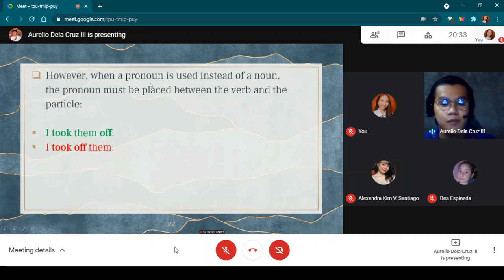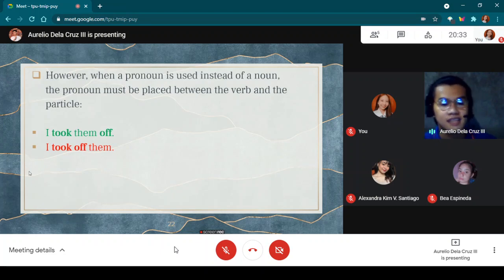Because when we use a pronoun as an object, we should place it between the phrasal verb. So, I took them off. The pronoun here is them, so we should place it between the phrasal verb took and off.